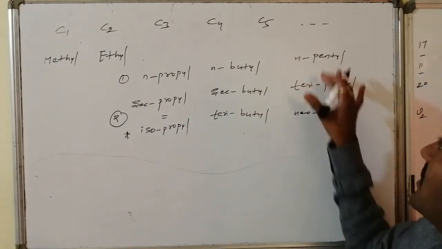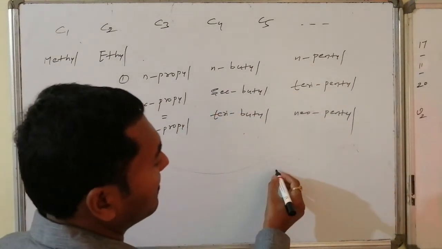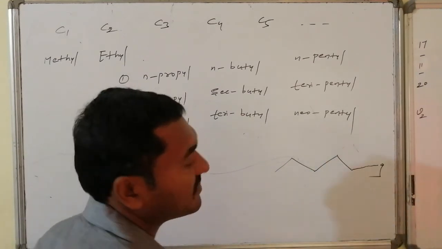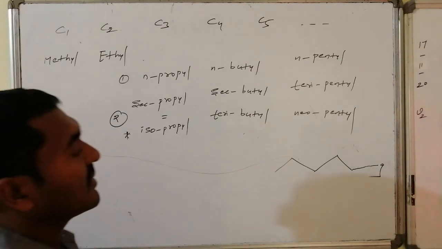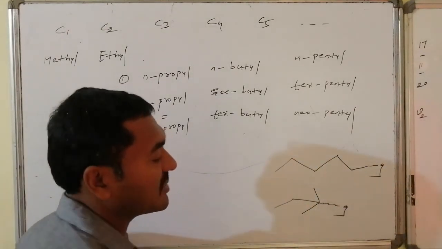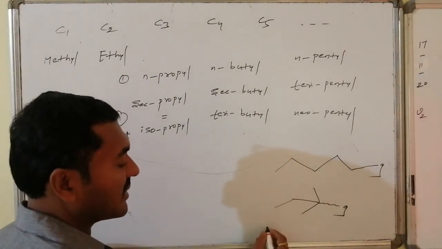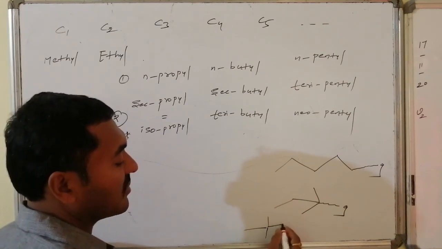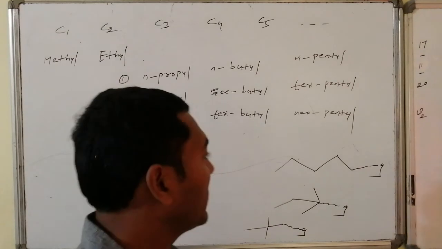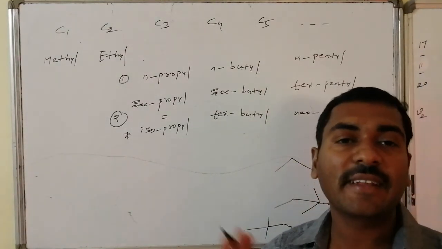Like this. Suppose I write for the pentyl system. In the pentyl system, the first one is n-pentyl: 1, 2, 3, 4, 5, followed by the group present over here. This is the n-pentyl system. For the tertiary pentyl system, there should be a tertiary carbon atom, and here the group is present; that is the tertiary pentyl system. For the neopentyl system, a carbon is connected to 4 carbon atoms, followed by the group present over here. That is said to be what? The neopentyl system. Like this, you write for the butyl, propyl and all other alkyl groups.